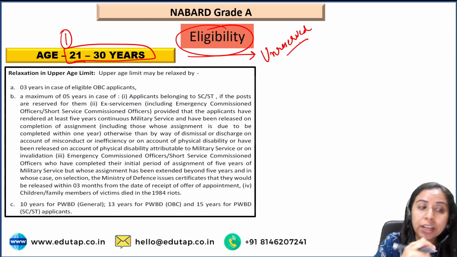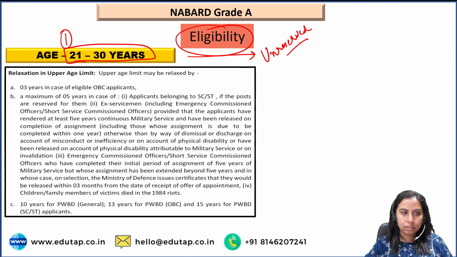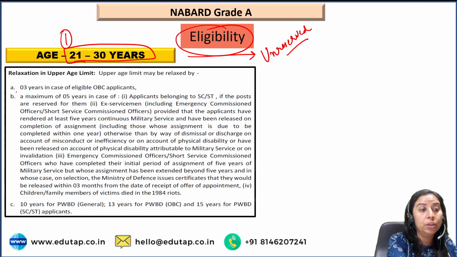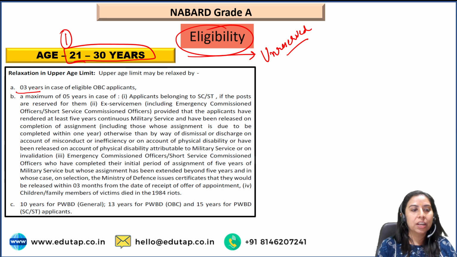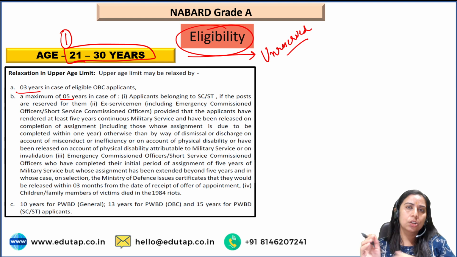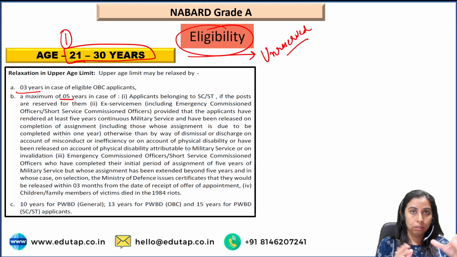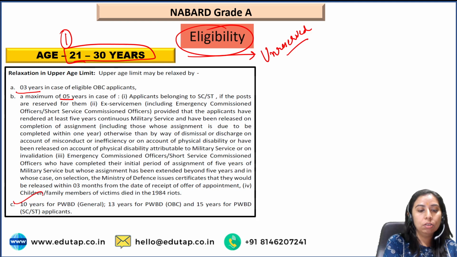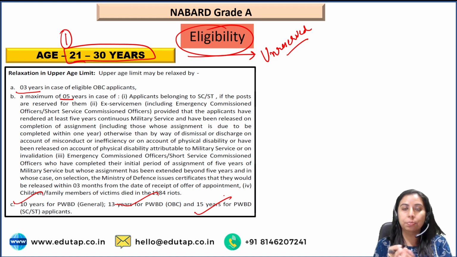Okay. There is a relaxation for the categories of OBCs, SC, STs and PWDs. This is as per the standards usually in examinations. So if you are OBC, you'll get a relaxation of 3 years, and if you belong to the SC ST category, you will get a relaxation of 5 years, and different relaxations for military personnel are also there. For people with disabilities, they will get 10 years, 13 years and 15 years relaxation. Basically, 10 years is the relaxation that you get being a general.